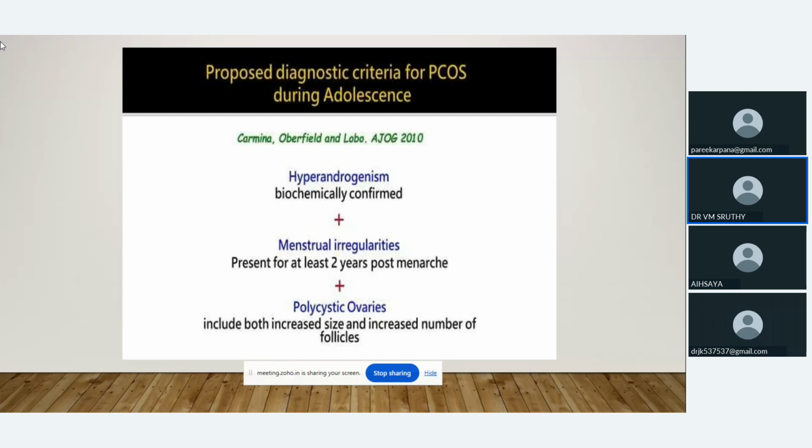Hyperandrogenism we have to confirm biochemically, along with menstrual irregularities. During the time of menarche, there will be some irregularities, so we have to wait for at least 2 years. If there are menstrual irregularities at least 2 years post menarche, we can consider that the patient is at risk of PCOS. Otherwise, we have to neglect it. Polycystic ovaries include both an increase in size and an increased number of follicles.